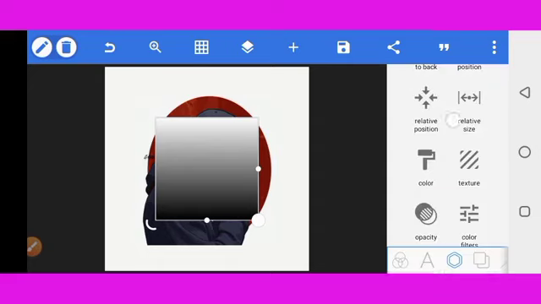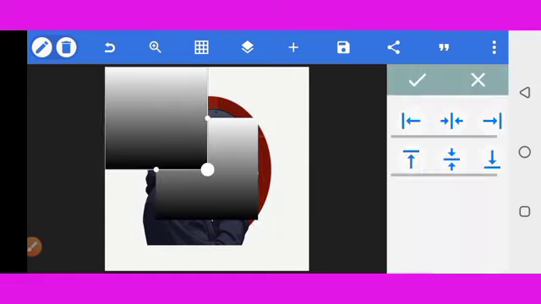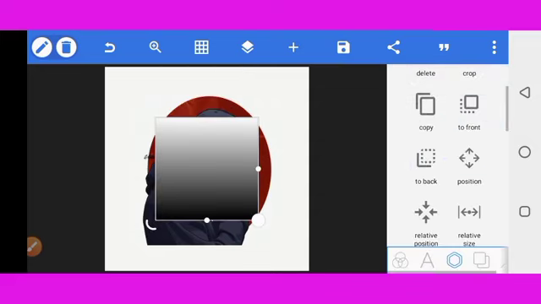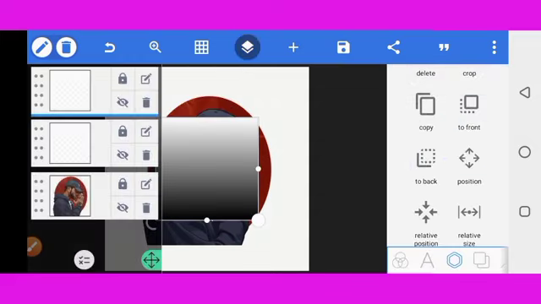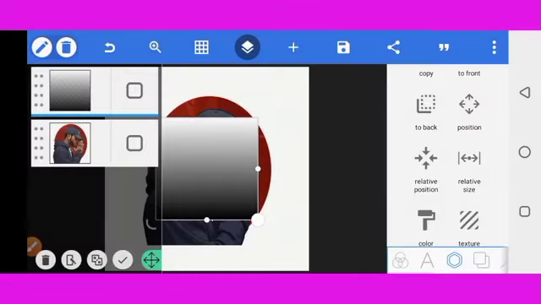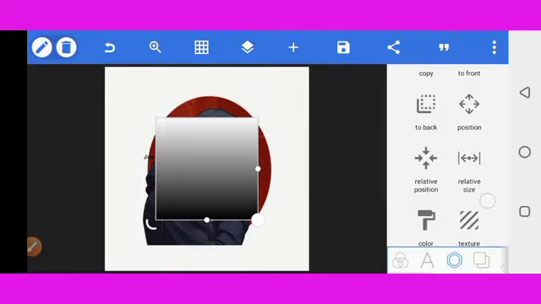Then we are going to duplicate this particular shape, and we're also going to leave it on this particular one. So we'll also tap the relative position icon and then we centralize it. The next process here is to merge them together, the last two images. Okay, I have actually merged these two together, so it's perfectly out the way I want it to be.